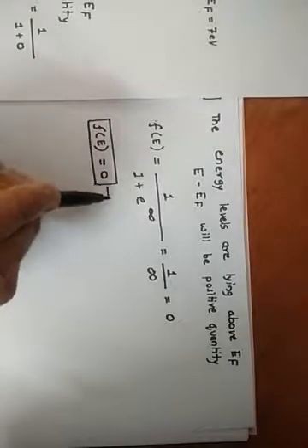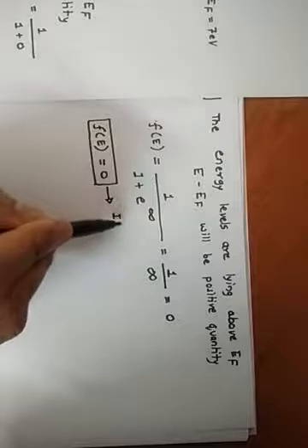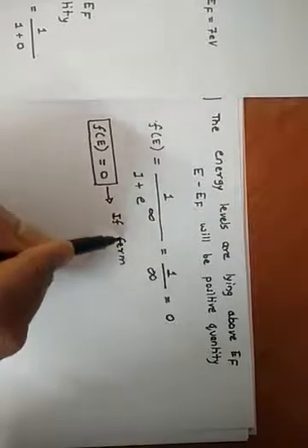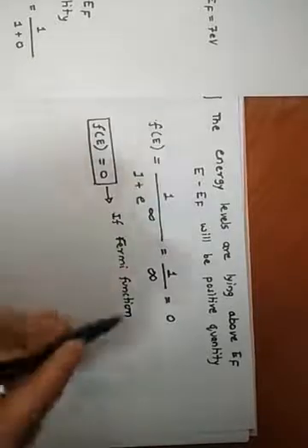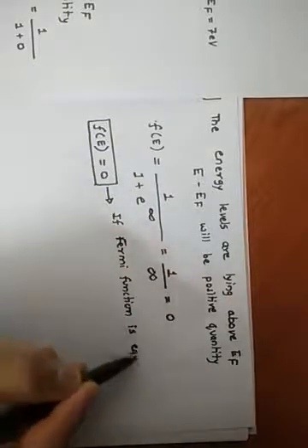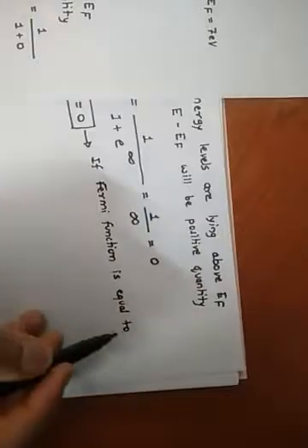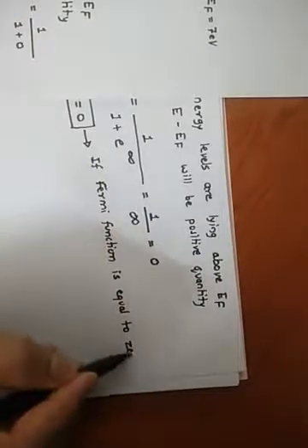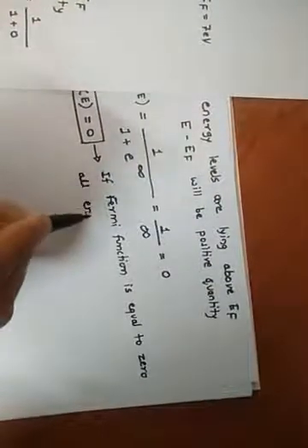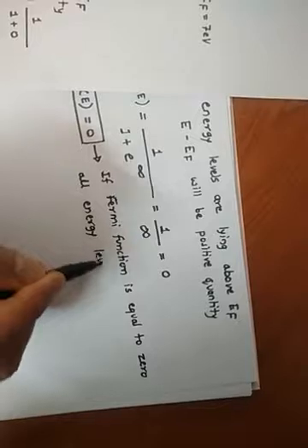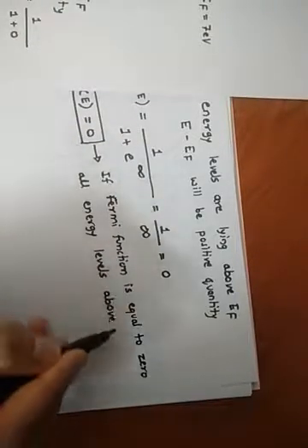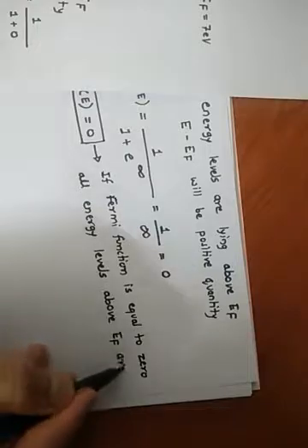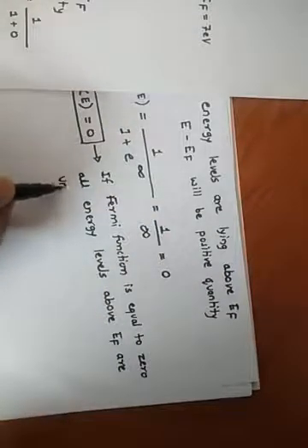So we can infer from this that if the Fermi function is equal to 0, all energy levels above EF are unoccupied.